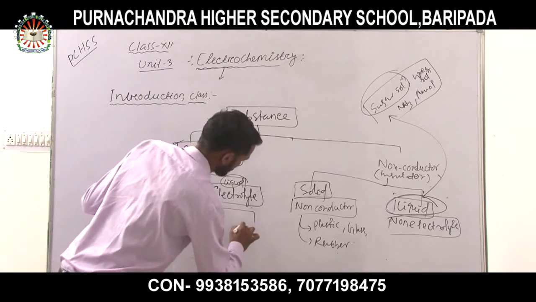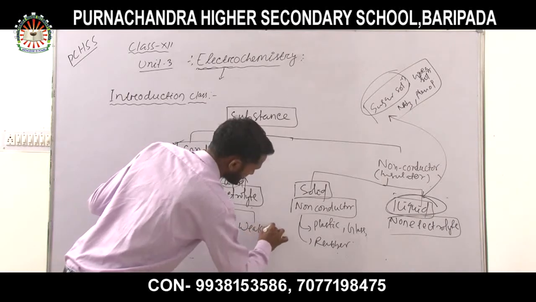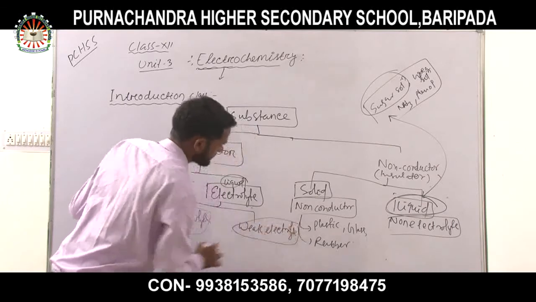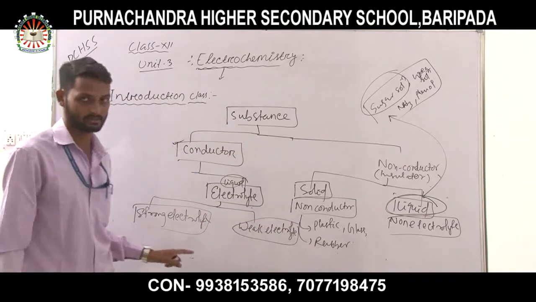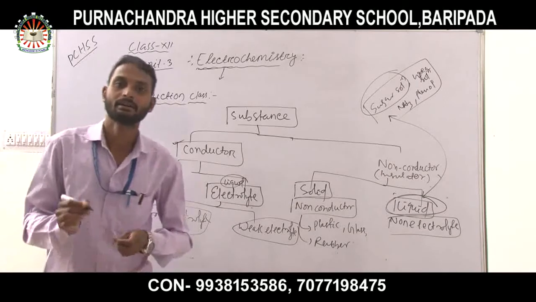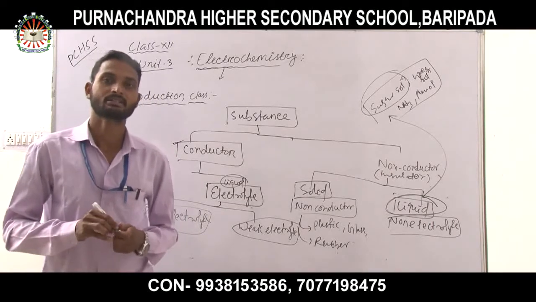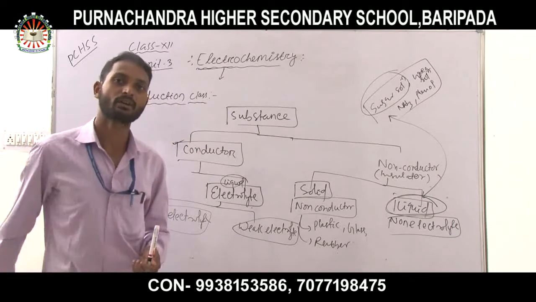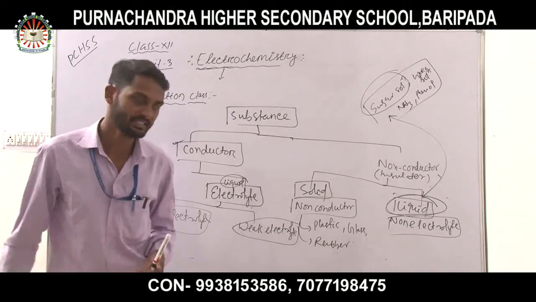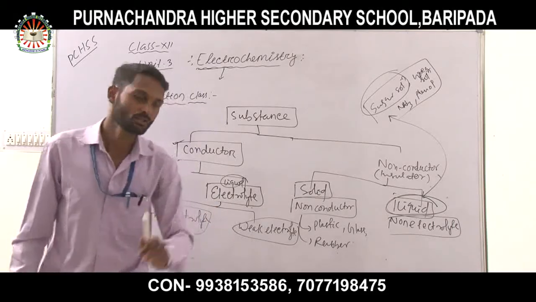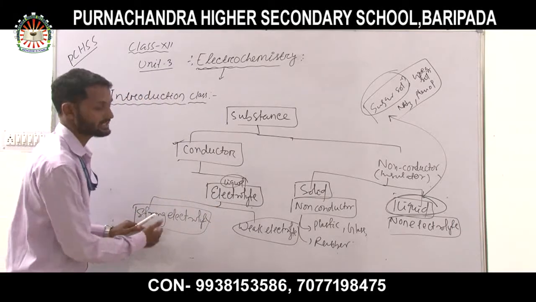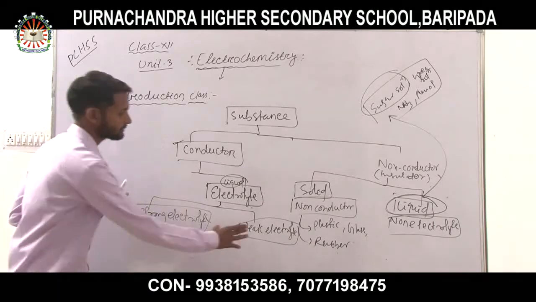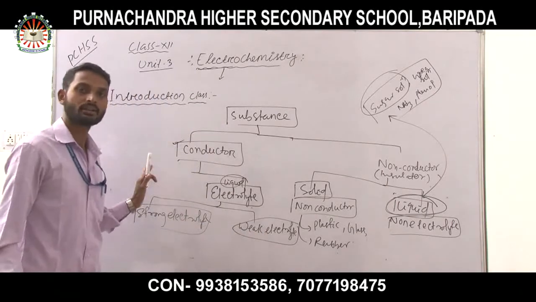My dear students, what do we mean by strong electrolytes? We know that in the fused or liquid state, a solution which allows the electric current to pass easily is called an electrolyte. Electric current can pass through both strong and weak electrolytes easily.